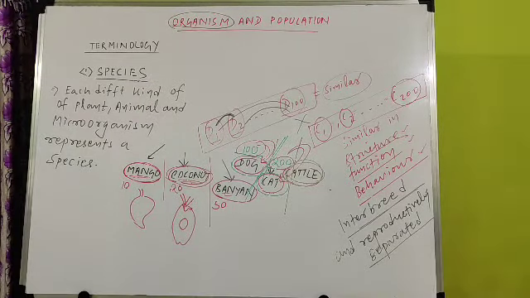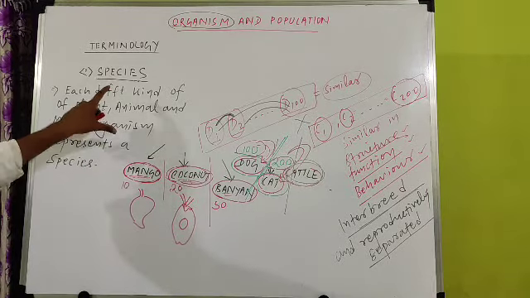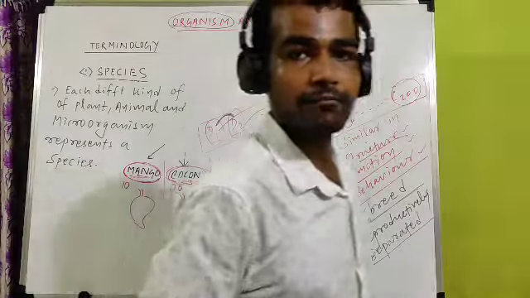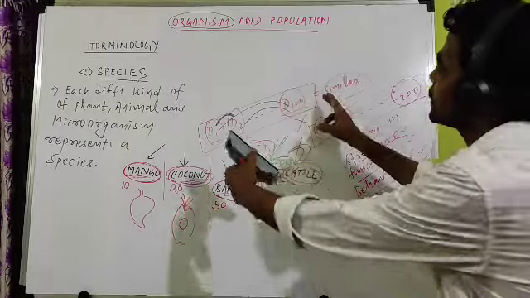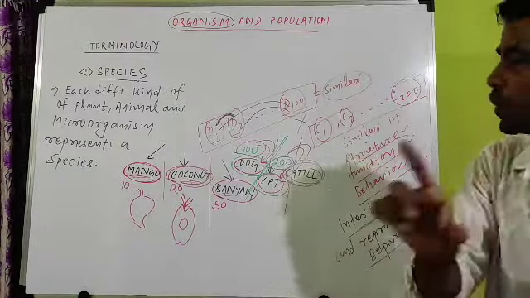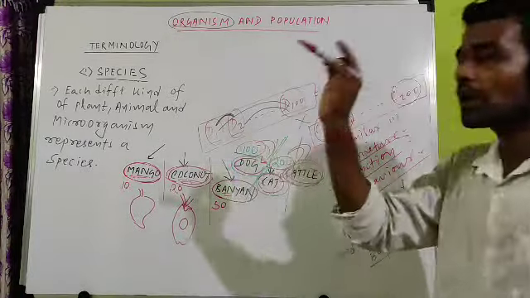So that's what we will remember from today. What is a species? Each different kind of plant, animal, each kind, that is a general definition. But what is the actual definition I have written here? Species is a group of individuals. For example, take dog. The dog species is not one dog, but all the 100 dogs are the dog species.